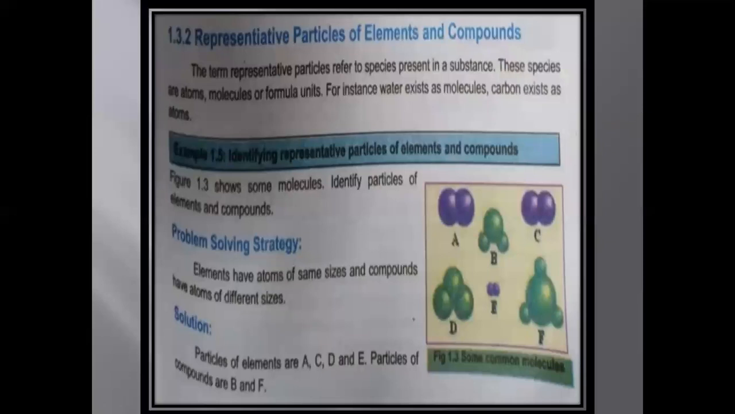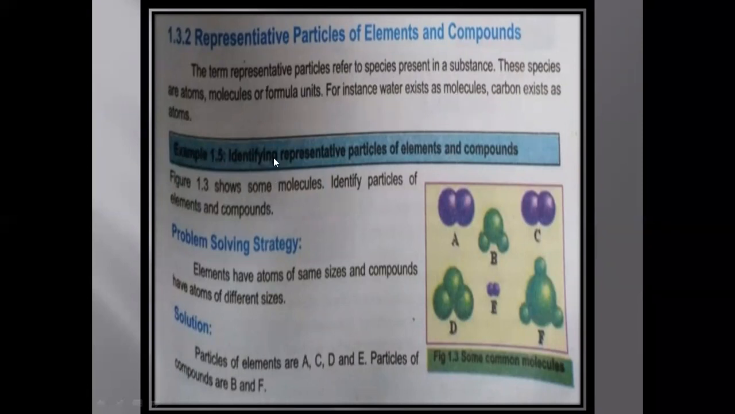Then the next topic is about the representative particles of elements and compounds. Elements are composed of atoms, compounds are composed of molecules, and that's why we say that the term representative particle refers to species present in a substance. These species may be atoms, molecules, or if it is an ionic compound, we will use the term formula unit. For instance, water exists as a molecule and carbon exists as an atom. Sodium chloride exists as a formula unit.